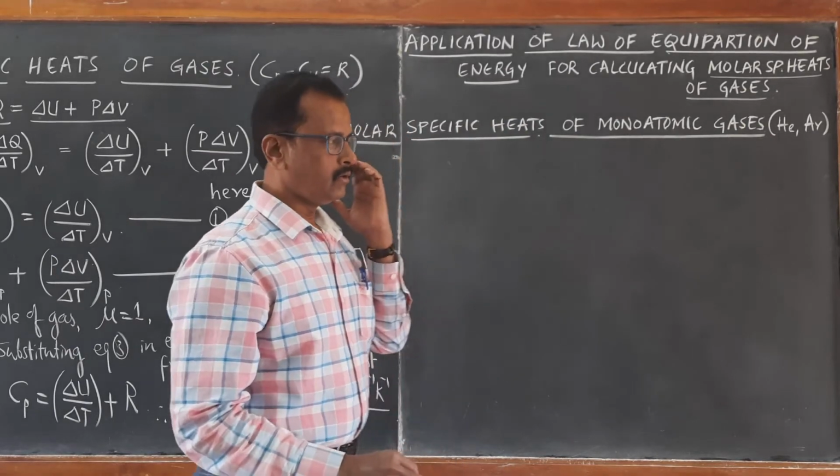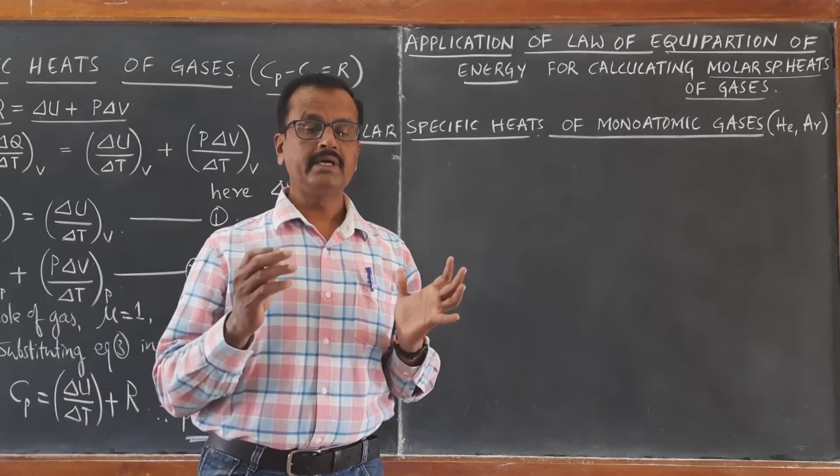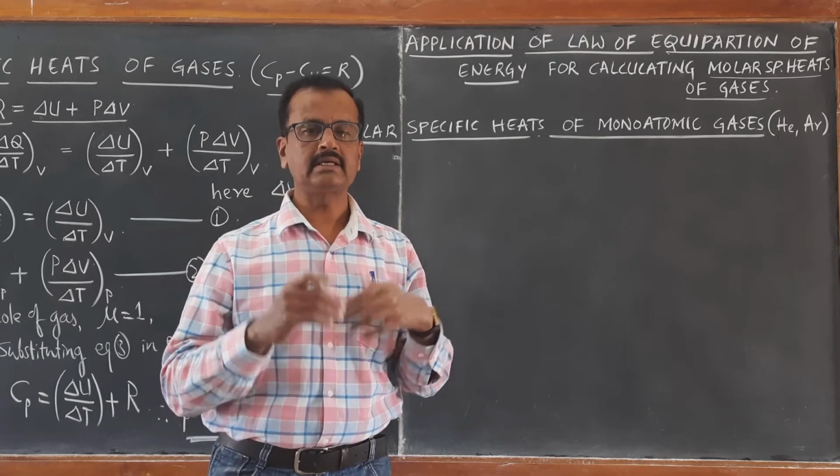Now yesterday while discussing we came to know that a monoatomic gas has only 3 degrees of freedom. It undergoes only translation motion.